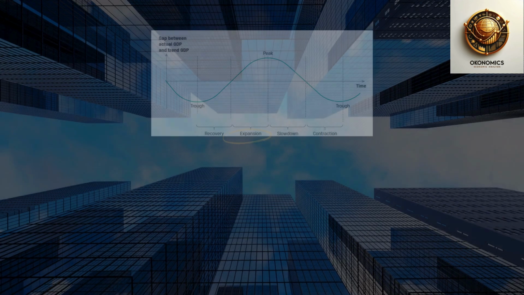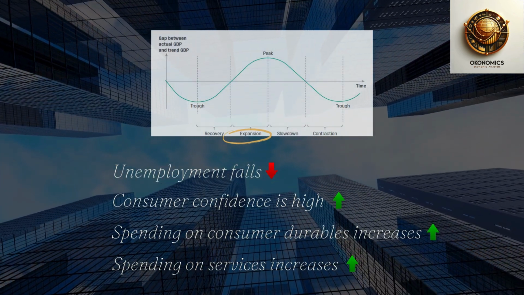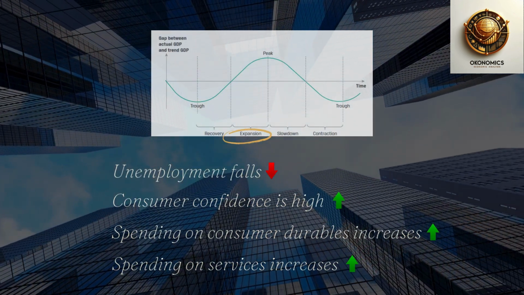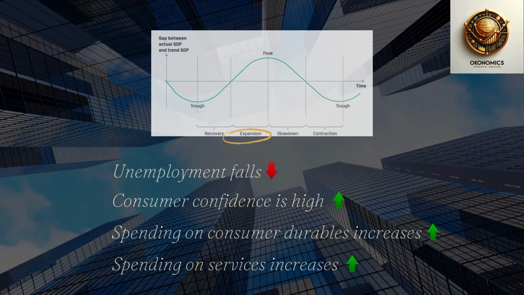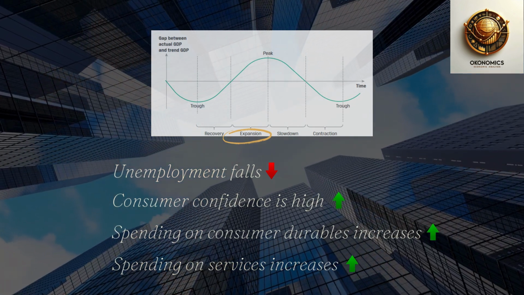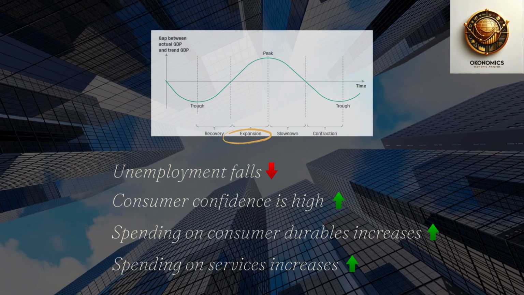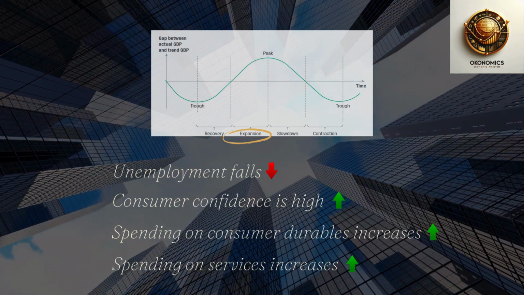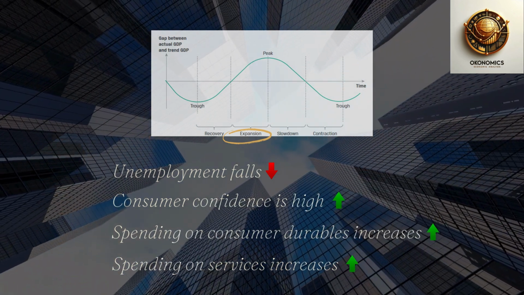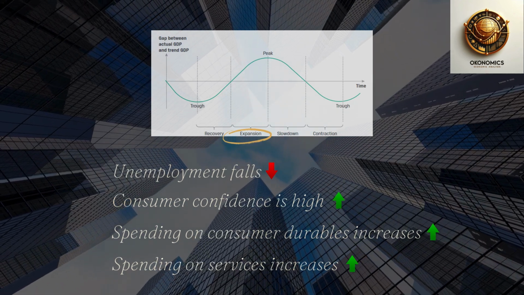During the expansion phase, hiring restarts and the unemployment rates begin to fall. People experience rising incomes. There are healthy employment prospects and greater consumer confidence, and spending on durables and services increases.